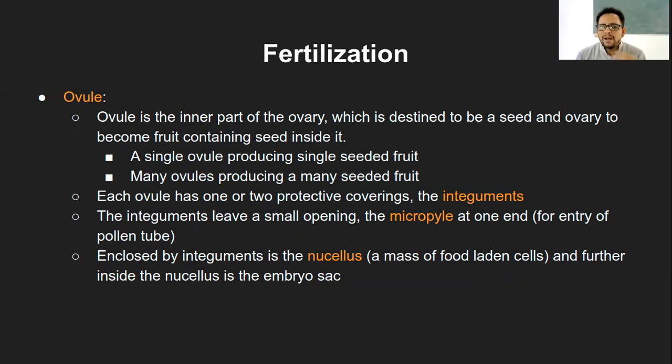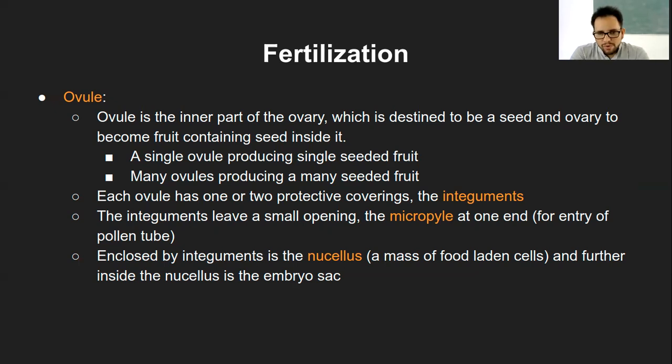So these are multiple ovules with a many seeded fruit. Or even apple, one apple or one orange has many seeds inside, right? And this is a very commonly known phenomenon. So it can be either a single ovule with a single seeded fruit, or many ovules producing a many seeded fruit. So this can be of two types.